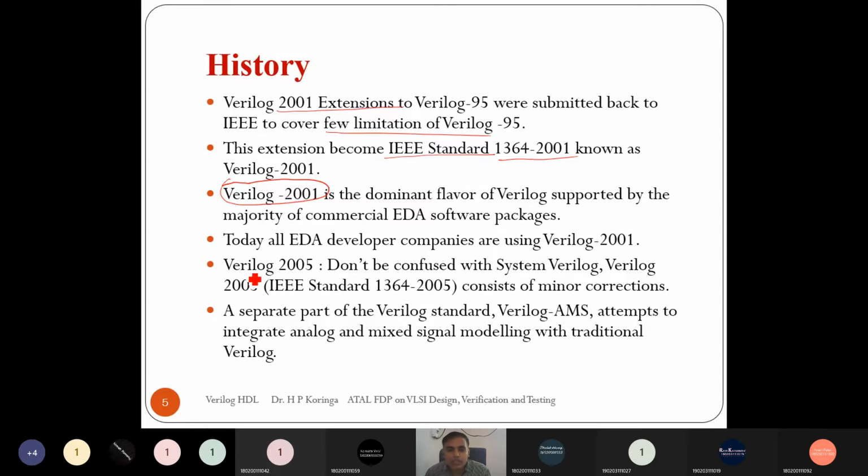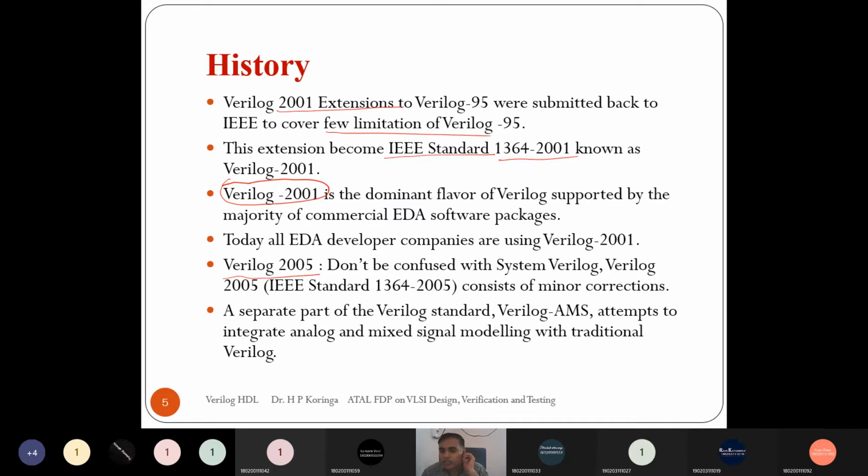Then around 2005, some features of verification were added in the Verilog 2001 variant.